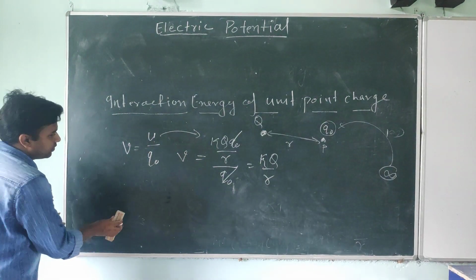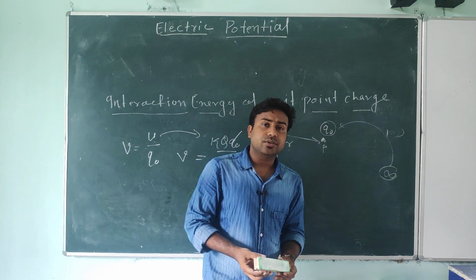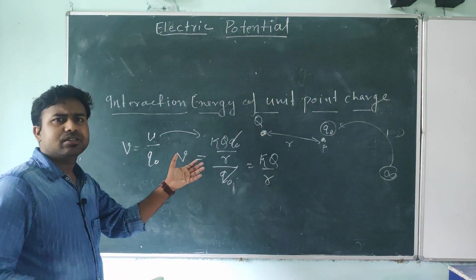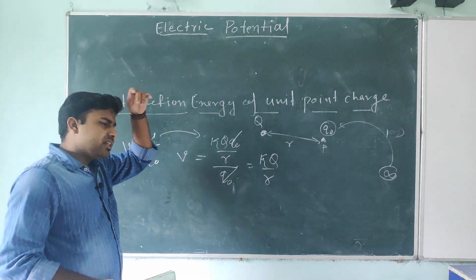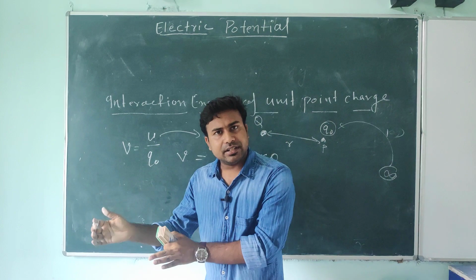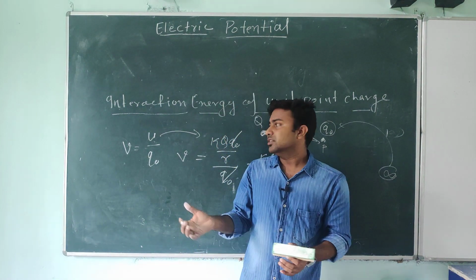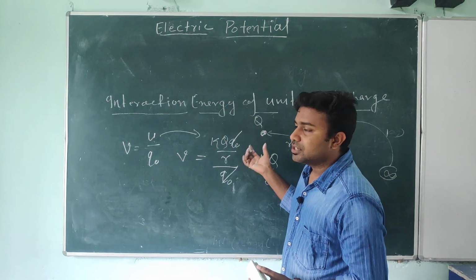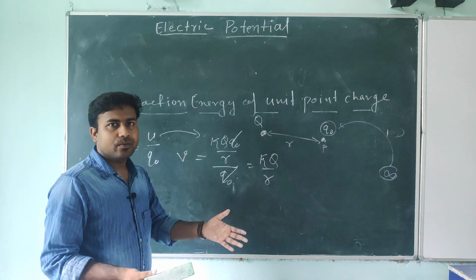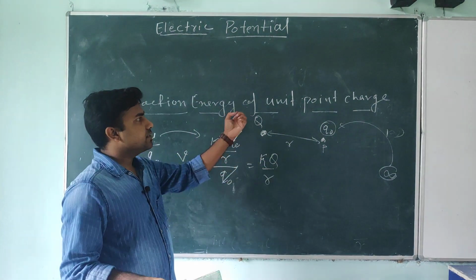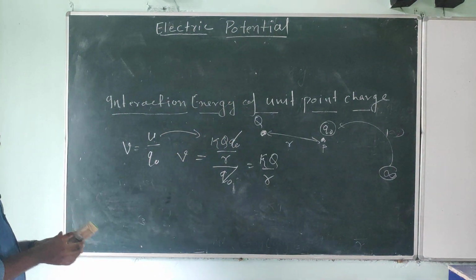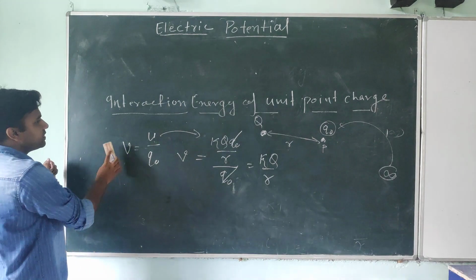And this is also the formula for electric potential. Sometimes if you have to calculate electric potential due to a point charge, then also you can calculate using this. Okay student, one more thing, in NCERT book or in different books, they are not defining the interaction energy separately, and what they are doing in the calculation of electric potential due to a point charge, they are doing the same calculation. Both are same. We already understand from where this definition is coming. Okay students, now I am going to define the electric potential due to different shape and size.